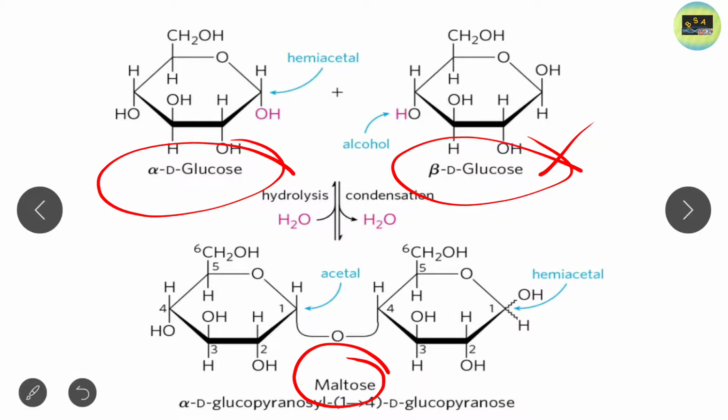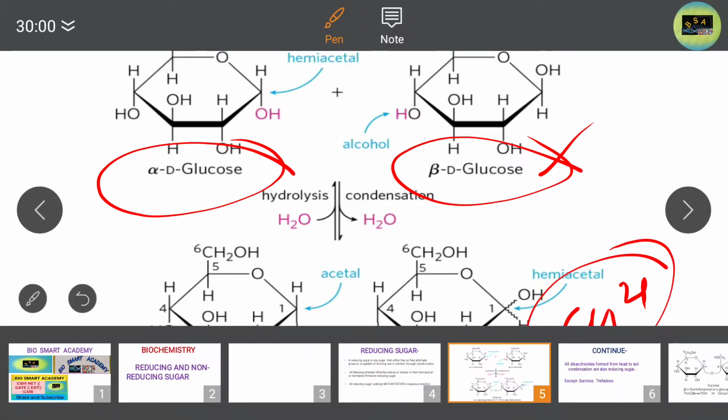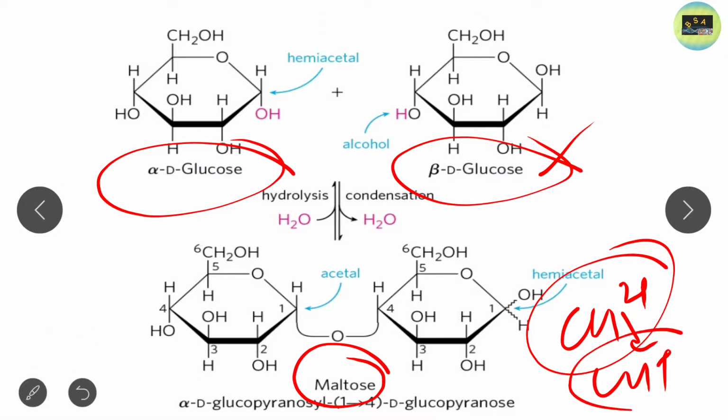You can find out that a free hemiacetal group is present in maltose. Due to the presence of this free hemiacetal group, it can open its ring structure and react with the cupric ion, and reduce the cupric ion into cuprous ion, which is brick red in color. So when a disaccharide molecule contains a free hemiacetal group, then it can easily